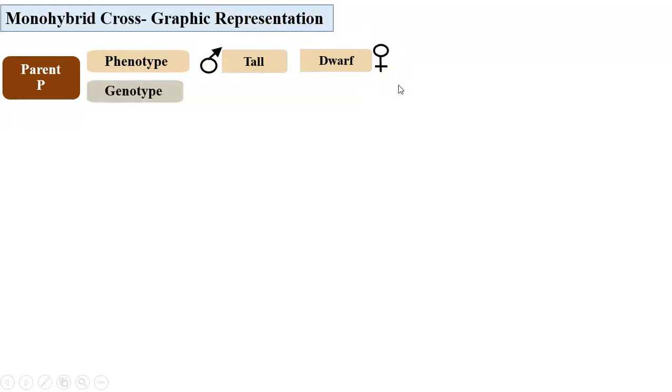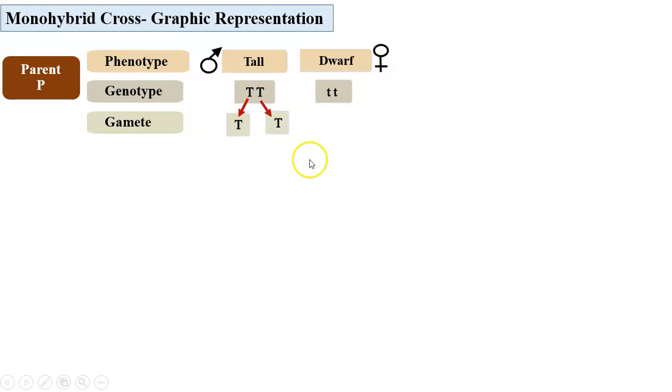Now what is the genotype? We have already said the varieties are pure varieties. So tall, here we will have 2 genes which are dominant gene and both are alike. So capital T, dwarf, small t. Now the gametes will be formed. So at the time of gamete formation, the pair of genes separate and each gamete will receive only one of the genes.